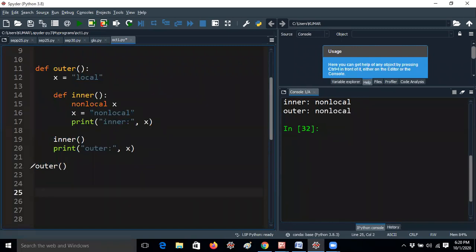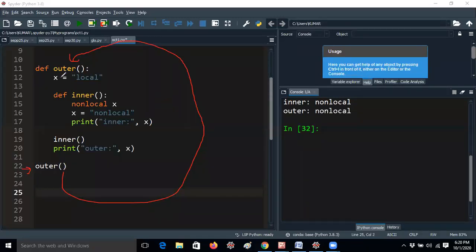Here, outer is a function. That means whenever it is a calling function, whenever it is calling, it will go to this part. Now x equal to local. That means here x is a local variable, non-local is a keyword. X is a local variable.